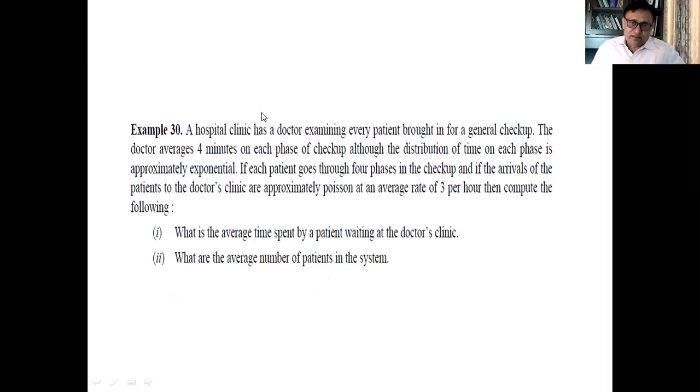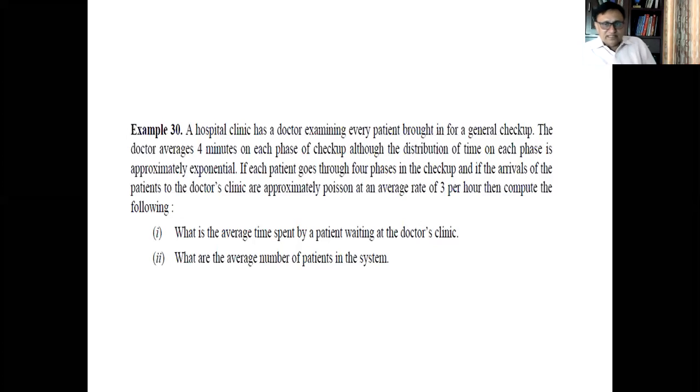Let's take an example of this question. A hospital clinic has a doctor examining every patient brought in for general checkup. The doctor averages 4 minutes on each phase of the checkup, although the distribution of time on each phase is approximately exponential. If a patient goes through 4 phases in checkup, and if the arrivals of the patients to the doctor are approximately Poisson at the average rate of 3 per hour, then compute the following. So 4 minutes are taken for each phase, so the mean service rate is there, and an average rate of 3 per hour is given for the arrival of the customer.